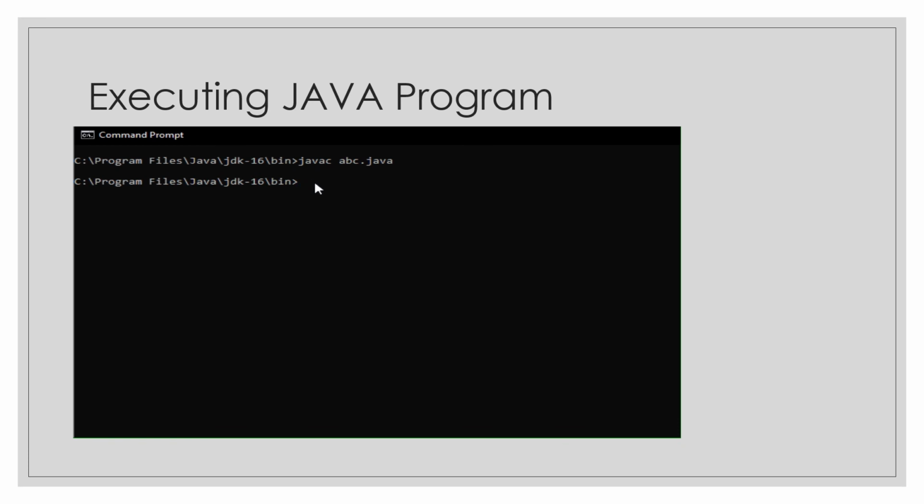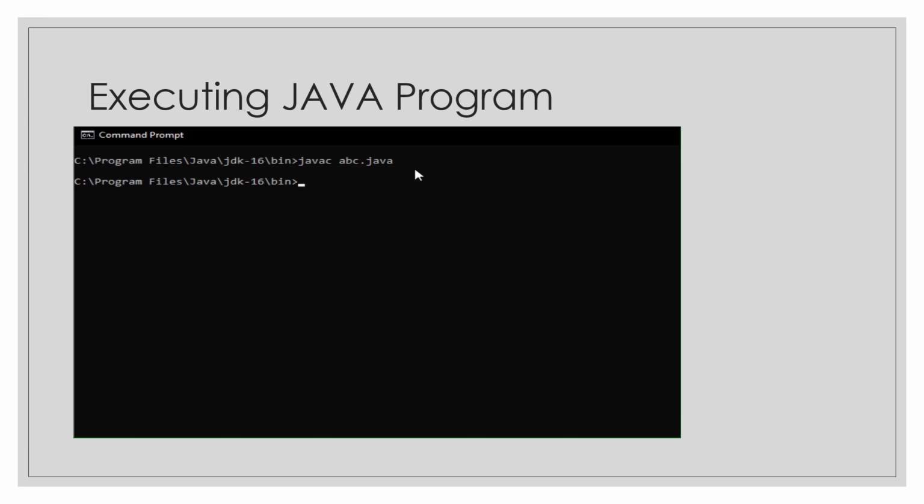Now the second step is to interpret this compiled file. After executing the statement javac abc.java, one class file is already created along with this Java file in the bin folder, because I am not having any errors. When you look into your bin folder, that class file will be there.